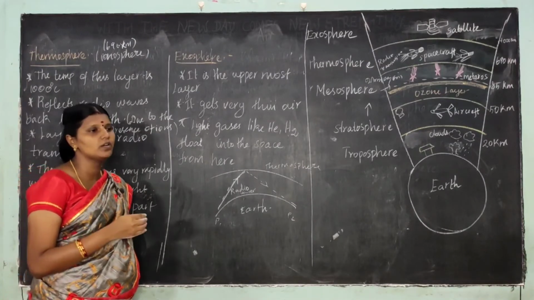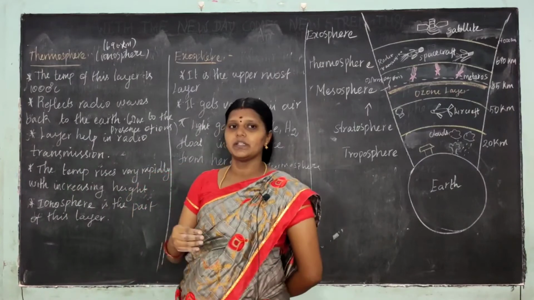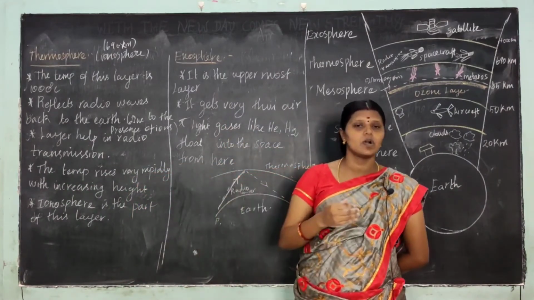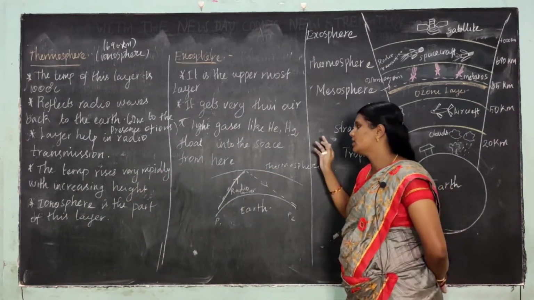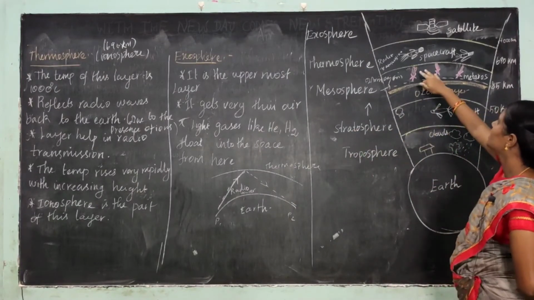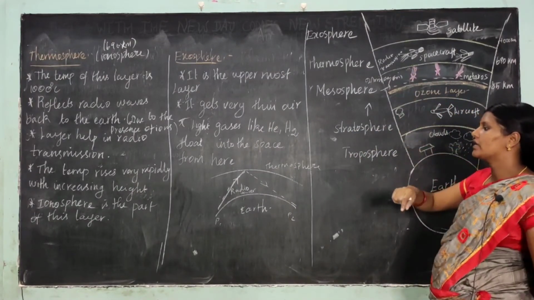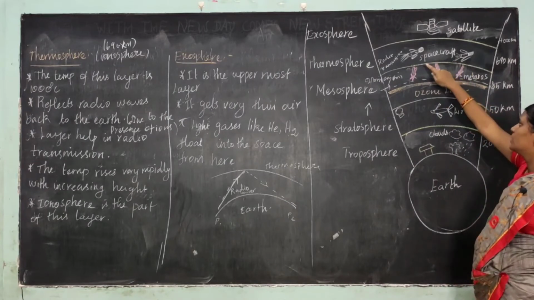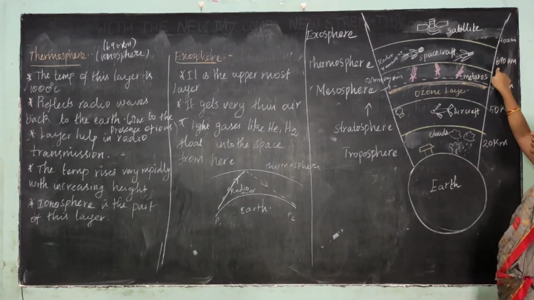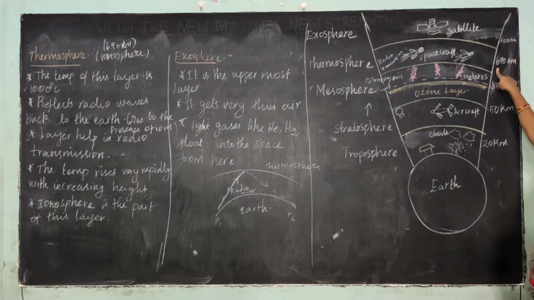Thermosphere reflects the radio waves due to the presence of ions, so this layer is also called ionosphere, and the temperature very rapidly increases with increasing height. Also, ionosphere is the part of this layer, okay. The average height of this layer is 690 kilometer.